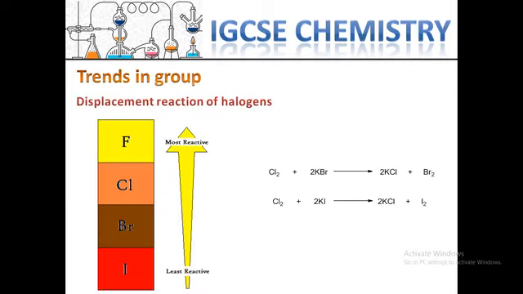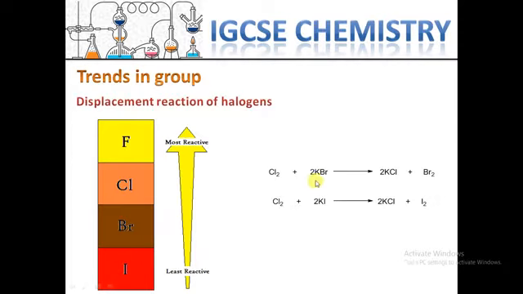And there is one important kind of reaction in this group, which is called the displacement reaction of the halogens. As I said, in the group, when we move from down to up, reactivity becomes higher, and fluorine is the most reactive, and after that is chlorine, and after that bromine and iodine. Iodine is the least reactive.